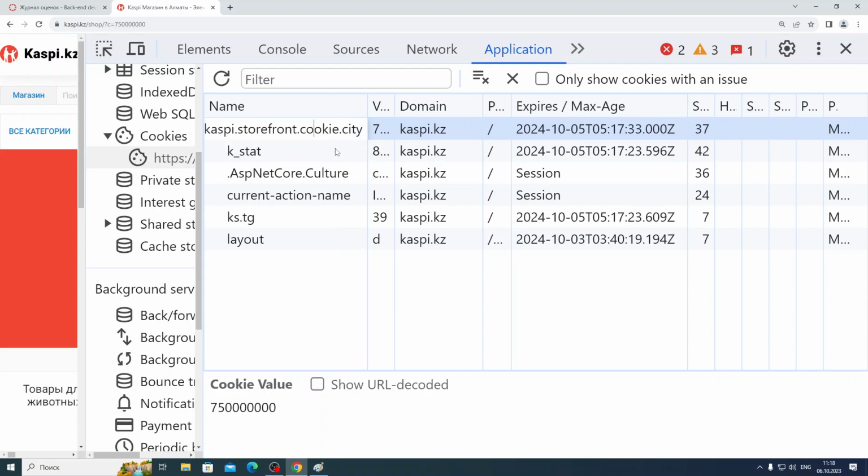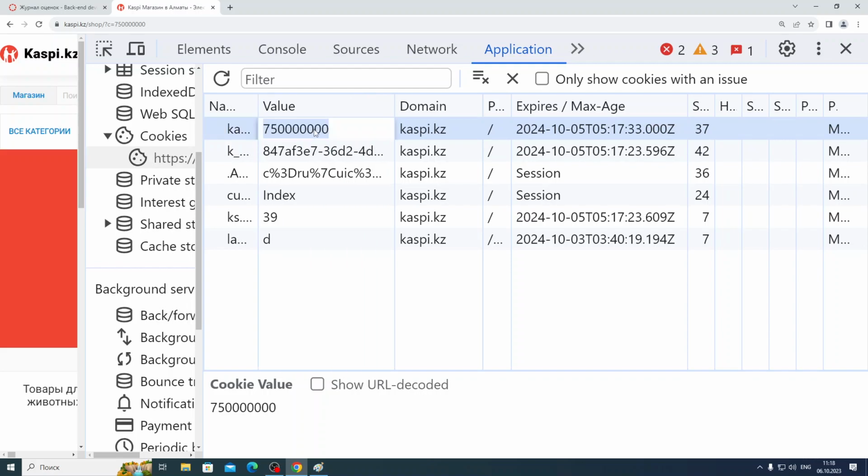I want to first show, then I'll explain what a cookie is. This is the name of the cookie, and this is the value of the cookie. I think this is some ID of Almaty city. You see, the cookie name is something something city, and some number here as a value. So I think this is some kind of ID of Almaty city.